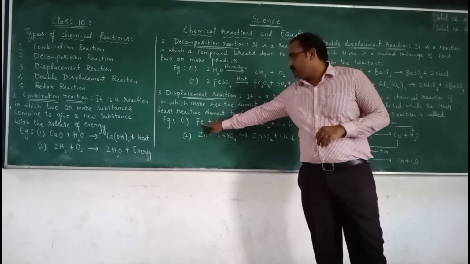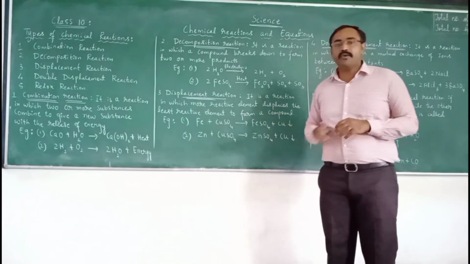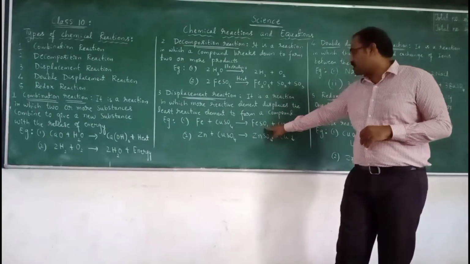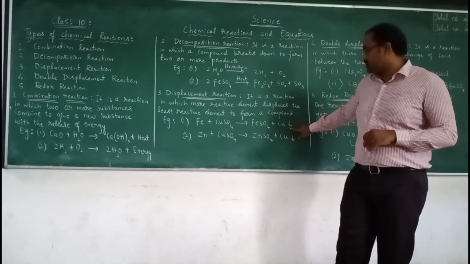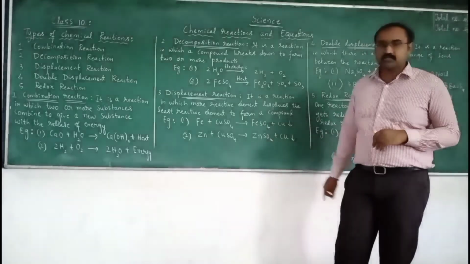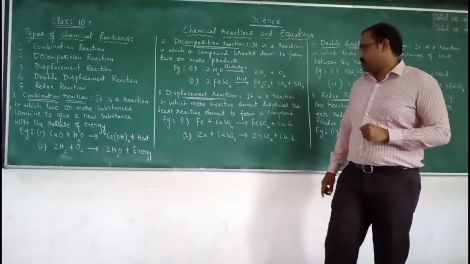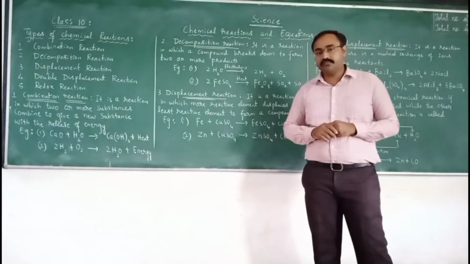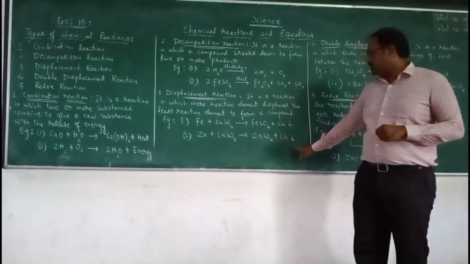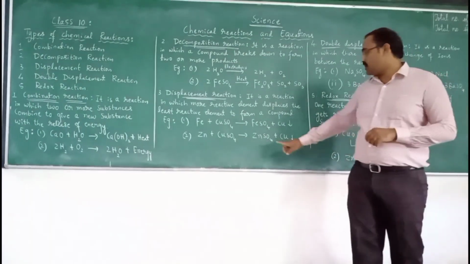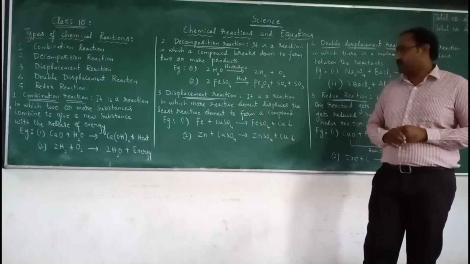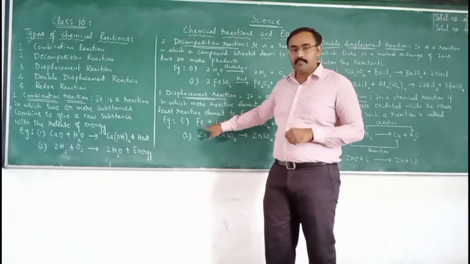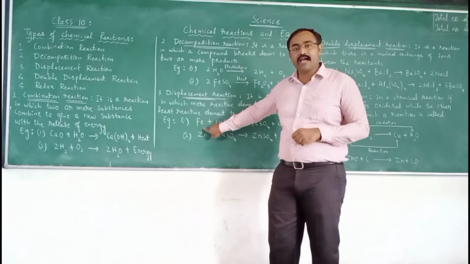For example, when an iron nail is dipped into a copper sulfate solution, iron sulfate is formed and copper is displaced. Similarly, when zinc is added to copper sulfate, zinc sulfate is formed and copper is displaced. Here, in the first example, iron is more reactive than the copper.